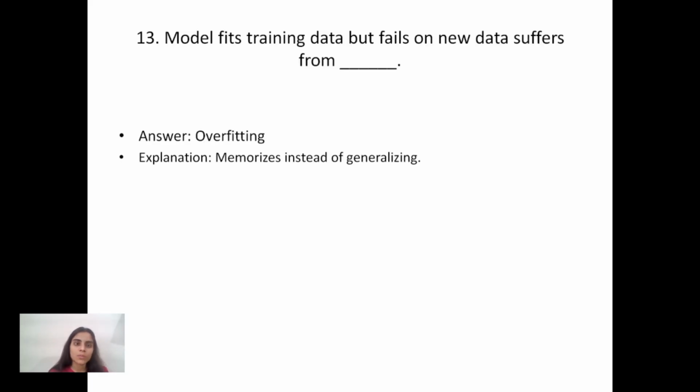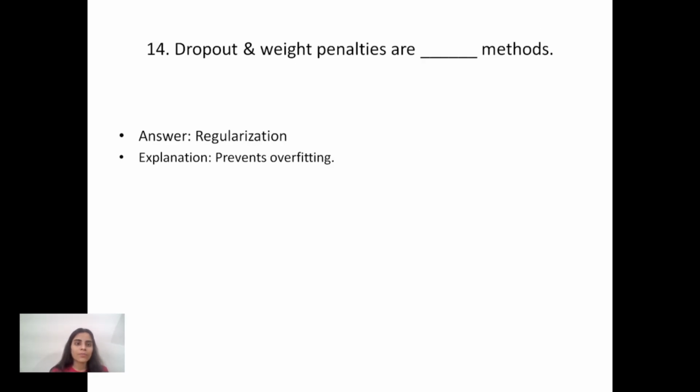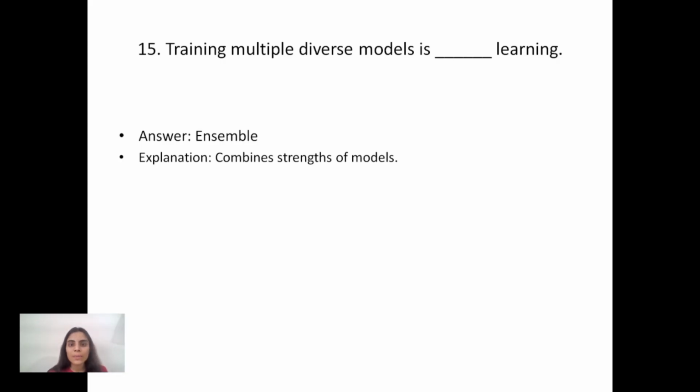The 13th question is: a model that fits training data but fails on new data suffers from overfitting. Why overfitting? Because it memorizes instead of generalizing. After it, dropout and weight penalties are regularization methods. Why regularization methods? Because they prevent overfitting. Training multiple diverse models is ensemble engineering. Why? Because it combines the strengths of models.